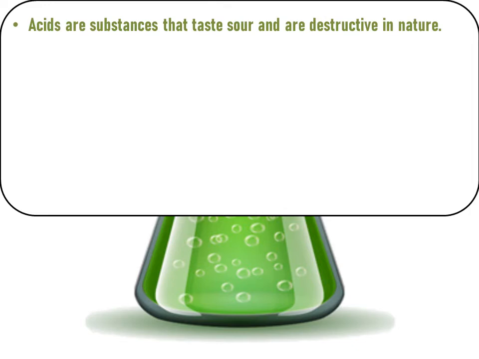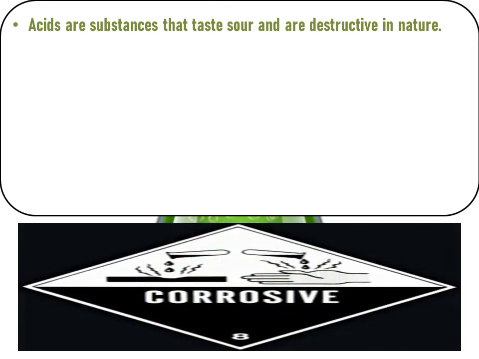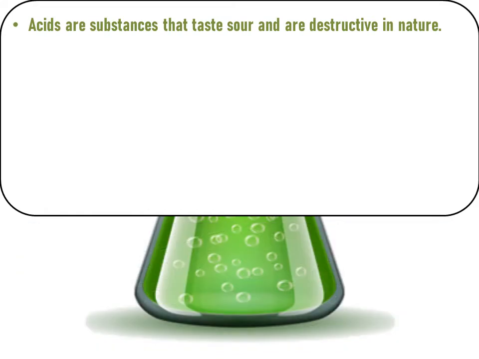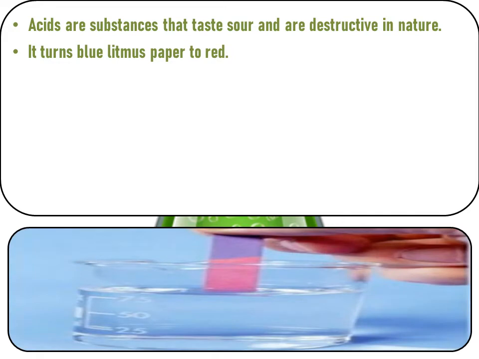Acids are substances that taste sour and are destructive in nature. Now, what are acids? Acids are substances which taste sour and are destructive in nature. They turn blue litmus paper to red, as you will know.